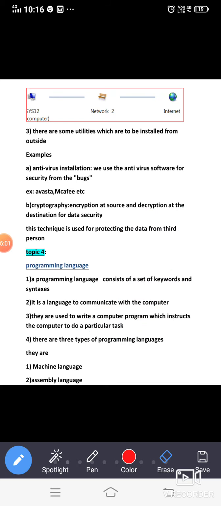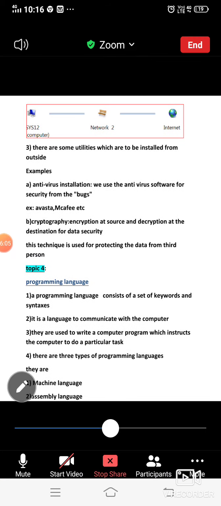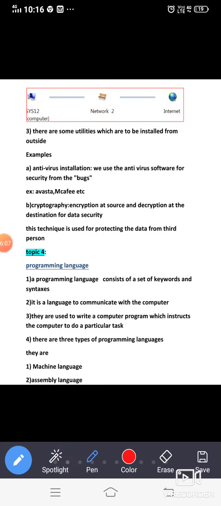Okay, so let us go into each of them. First, we have to know what is a programming language. A programming language consists of a set of keywords and syntaxes. Do you know what is meant by keywords? Keywords means a fixed word. You need to call this as a this only. You need to call that as a that only.